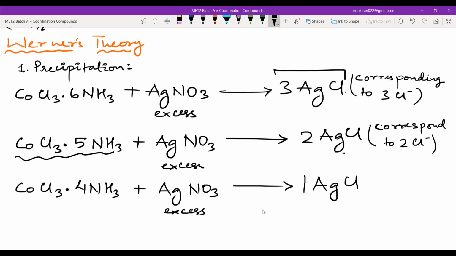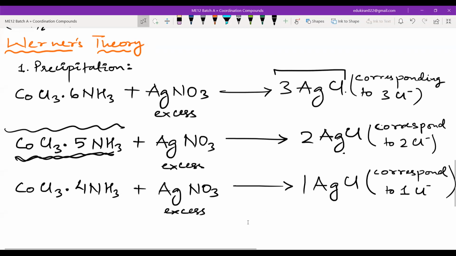That means this particular molecule is made by addition of CoCl3, the CoCl3 is same, but we are making a compound by adding 5NH3. When we added 5NH3, we made a particular compound. We don't know the structure as of now, and then we reacted that compound with AgNO3, and we got 2 AgCl. To get 2 AgCl, we should have at least 2 Cl negative ions, and all those 2 Cl negative ions should be provided by this molecule here. Now, if I have 1 AgCl molecule, then how many Cl negative ions should be provided by this compound? 1 Cl negative. Very good.